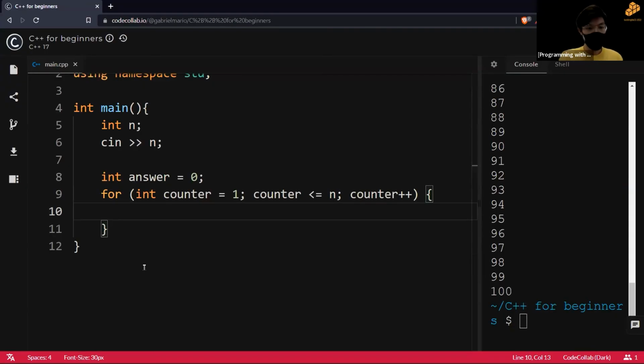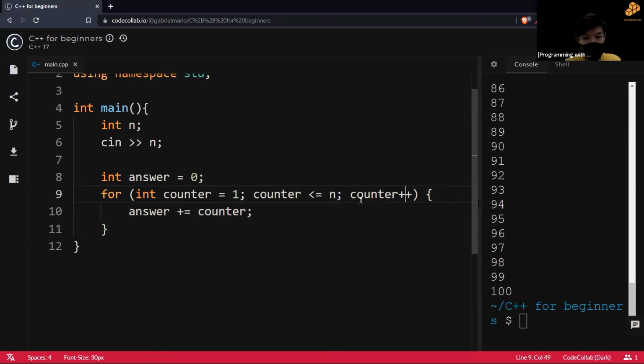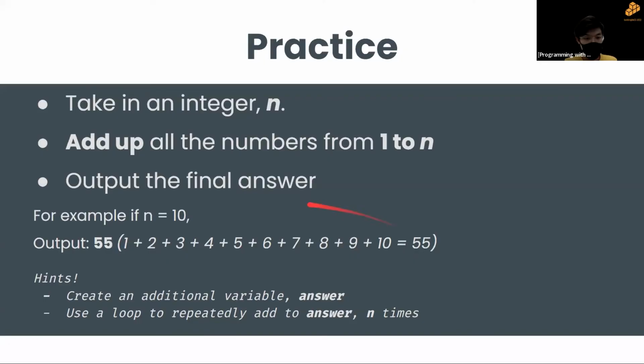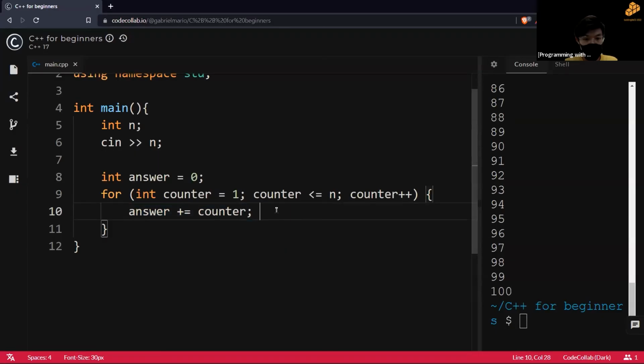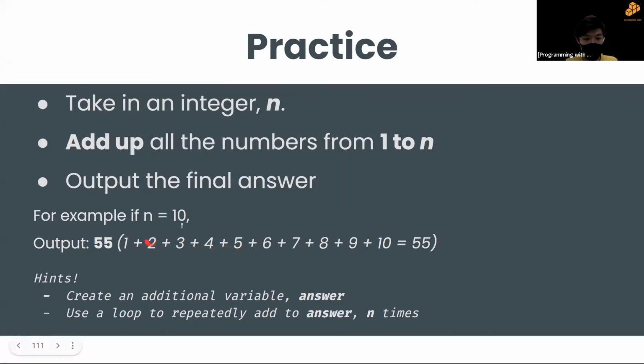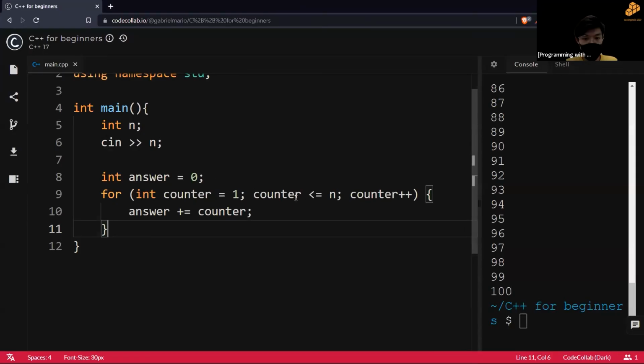So from here I'll just add to answer the counter, right? So now counter will add 1 plus 2 plus 3 plus 4, and then it'll give me the answer 55. Why this works is because when counter is 1, I add it to answer, so 1, and then after this counter will be 2. So I add 2 to the answer, and then add 3, and then add 4, all the way until counter is 10, and then we'll get 55.